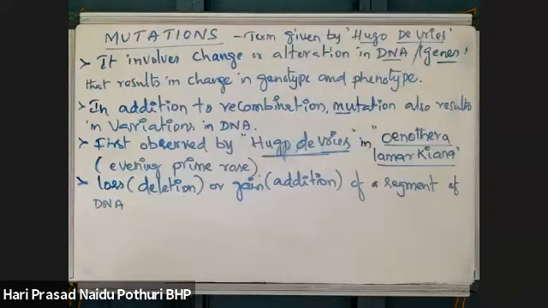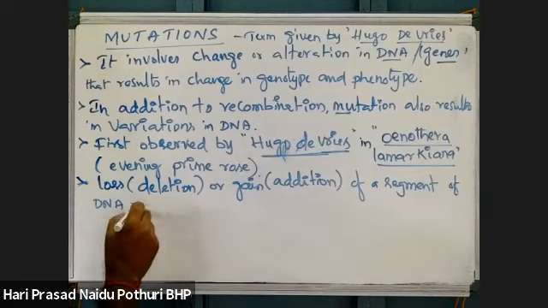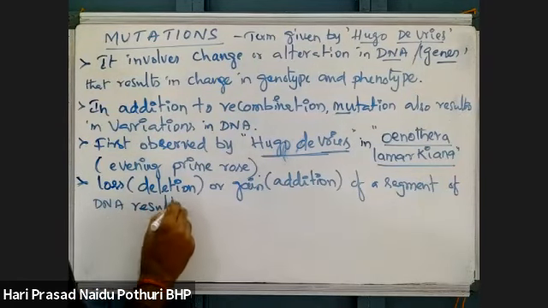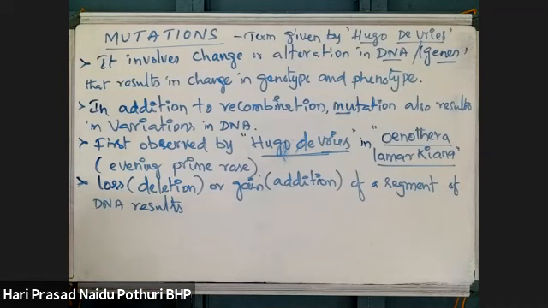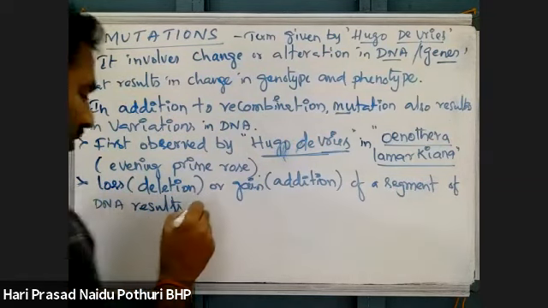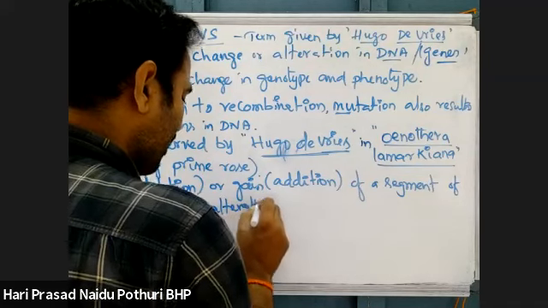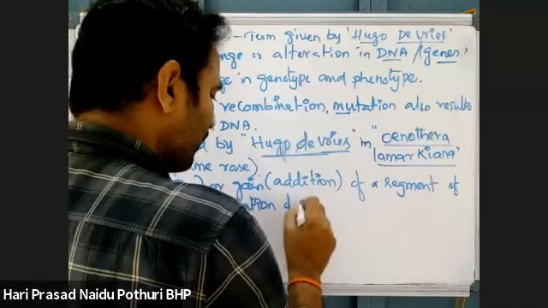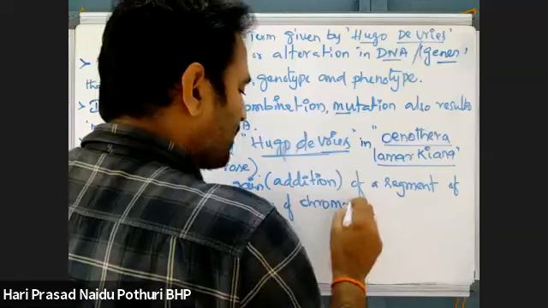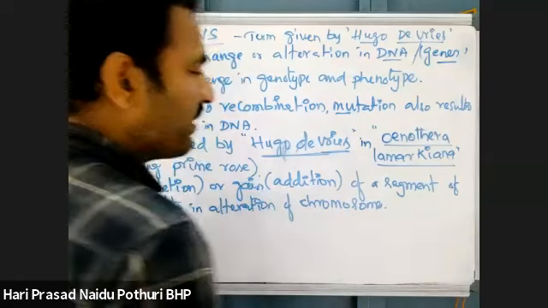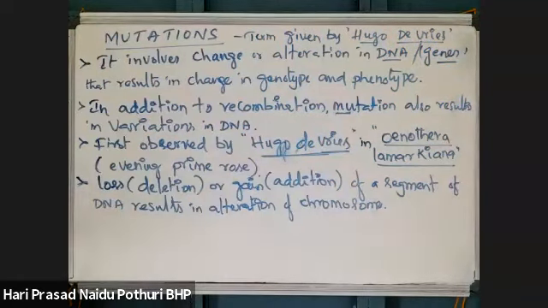Loss of DNA results in alteration of chromosomes. So in the double helical structure of DNA, if any segment is lost or added, there is alteration of the chromosomes.